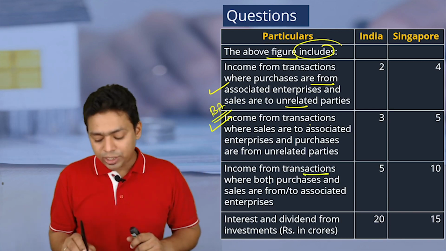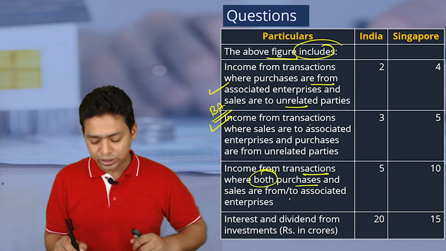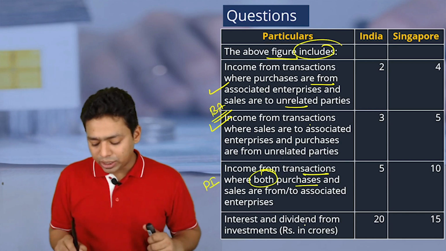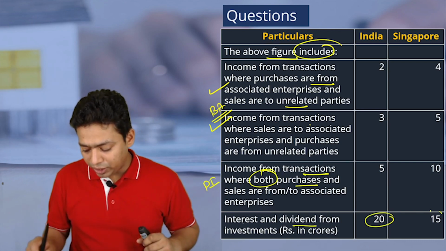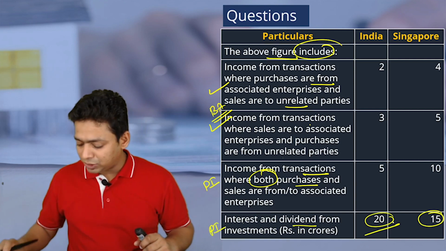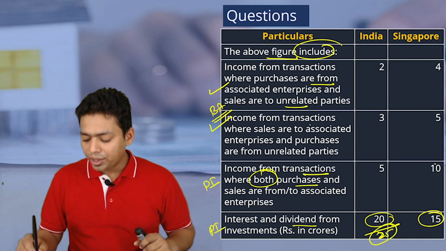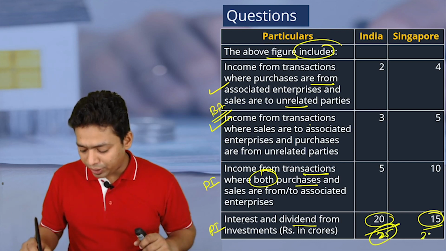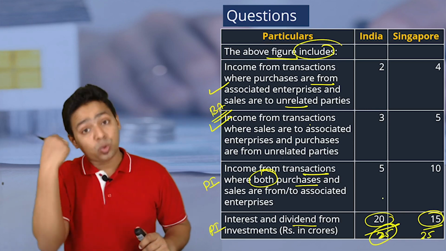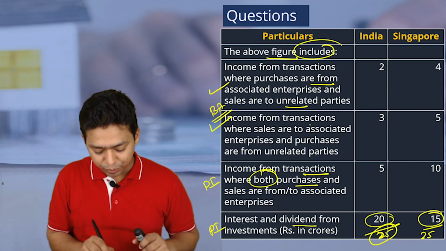But income from transaction where both purchase and sales are from associate enterprises, definitely this is the passive income. Apart from that, they are having interest and dividend from the investment. So this 20 and 15 is also passive income. What is the total passive income this particular company is having? 20 plus 5 is 25 crore, and 10 plus 15 is another 25 crore. So total passive income is 50 crore out of the total income of this organization.